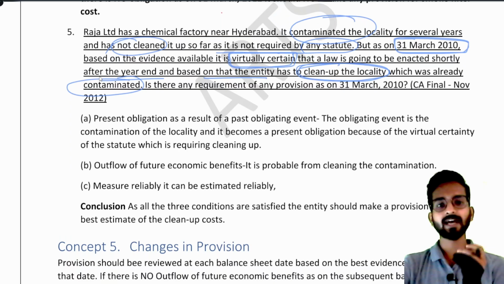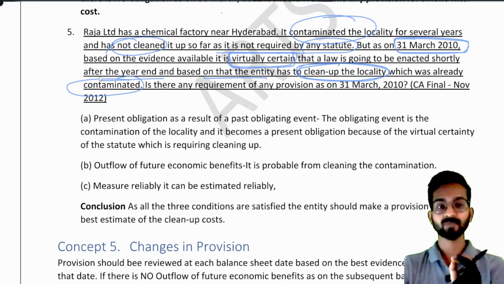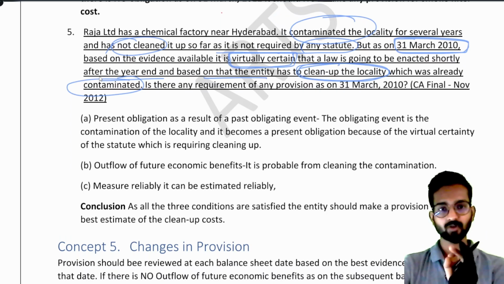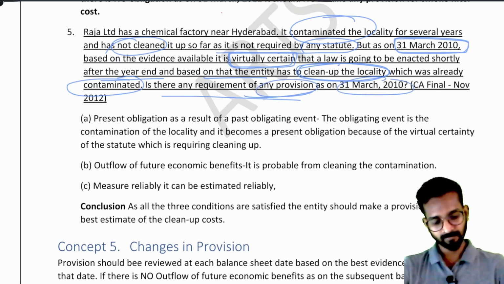What does it mean? That people are expecting that there will be some law, they will pass the law in that particular state saying that you have to clean the locality. Now Raja Limited also knows that they might have to spend some money to clean the locality. Okay, now is there any requirement of making any provision on 31st March 2010?